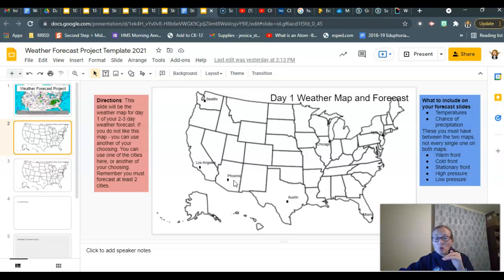Okay? You're also going to want to put in there some kind of chance of precipitation. Like 10% chance of rain, 0% chance of rain. Something like that. Whatever your chances are. Depends on what is there, right? Like if it's low pressure, lousy weather, it's probably going to be a better chance of rain than high pressure, happy weather. Right? Then on your day 2 map, whatever you put on the first day should be moving a little bit.